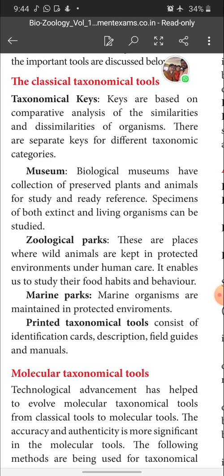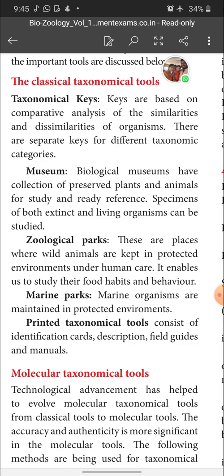Next, the museum. You know, children, in a museum there are collections of preserved plants and animals, isn't it? From that we can see many types of animals, classify them and know animals of different types. Biological museums have collections of preserved plants and animals for study and ready reference. Specimens of both extinct and living organisms can be studied.